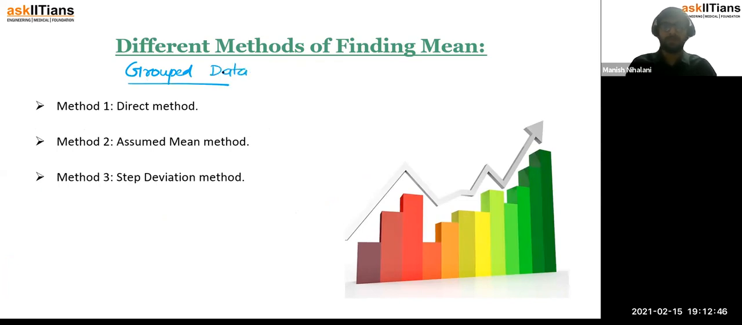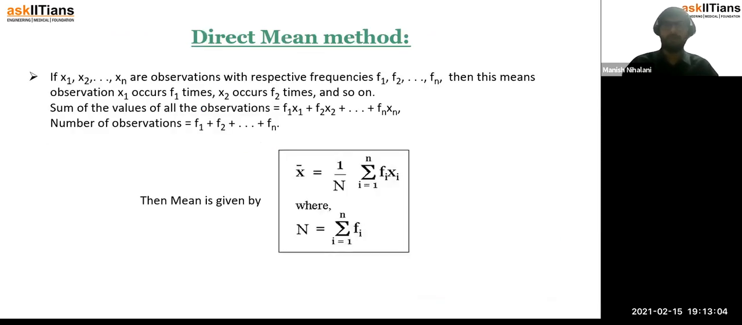The very first method is the direct method. Then we have the assumed mean method, wherein we will be assuming some mean and calculating the exact mean. ठीक है? Then the third one is the step deviation method. ठीक है? क्या है ये? All of these we will be coming up to. So let's start with the very first.